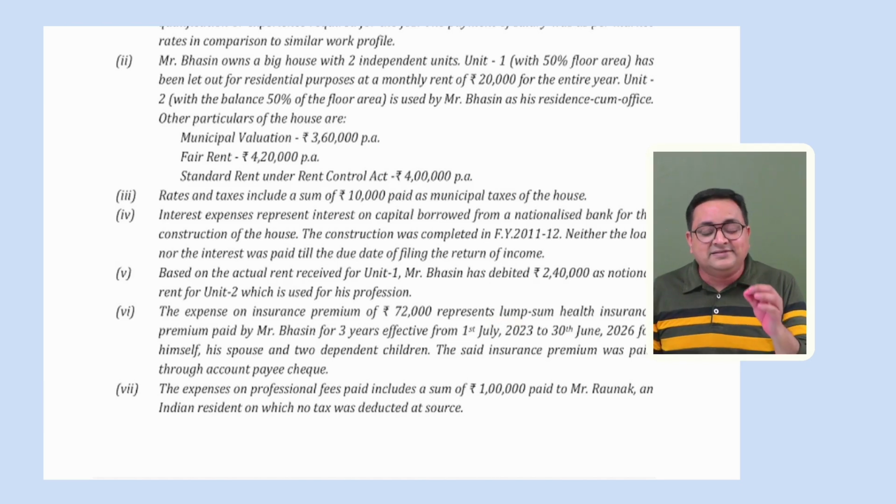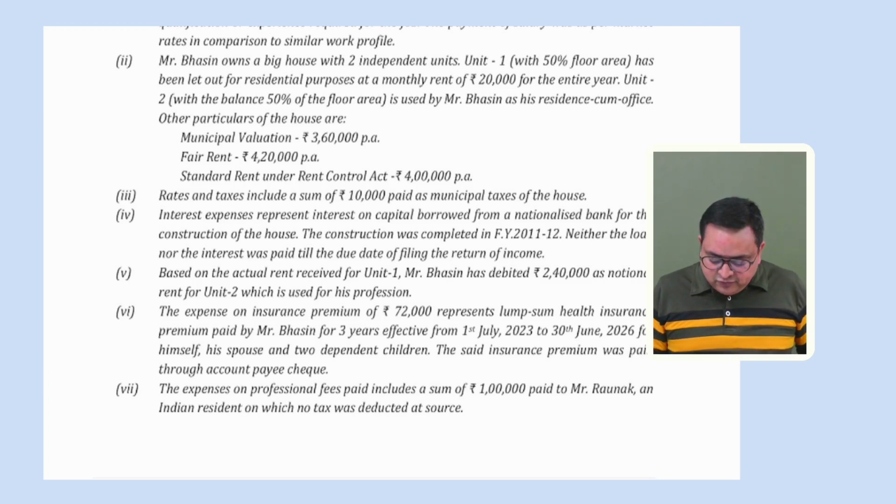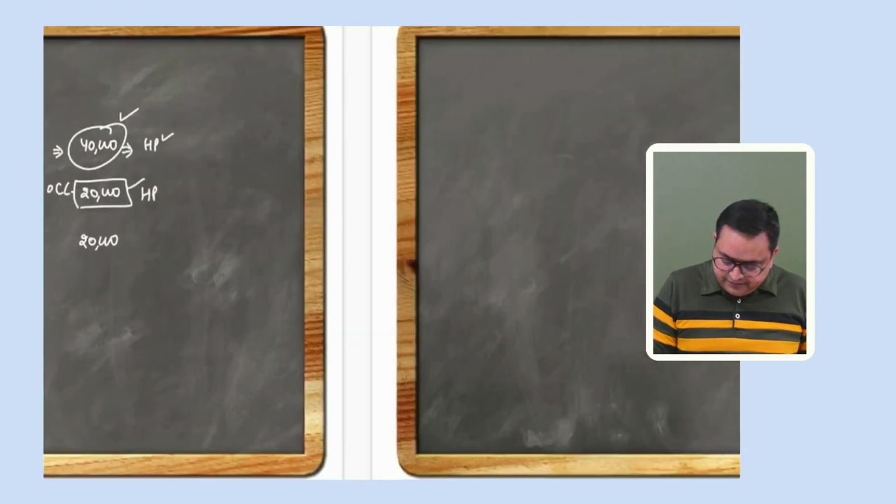Whenever assessee pays a lump sum amount for more than 1 year, first we see how many previous years are involved here. So it is from July 23 to June 26. Okay, let me explain this to you. It is July 23, first July 23 to 30th June 2026.